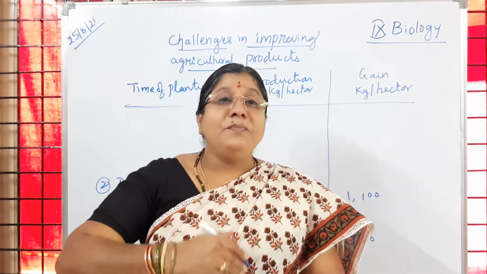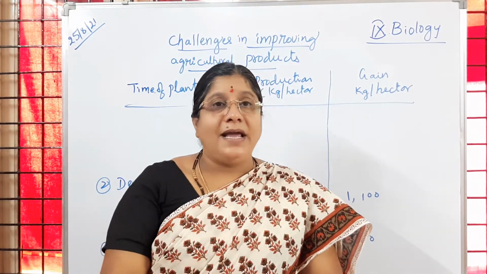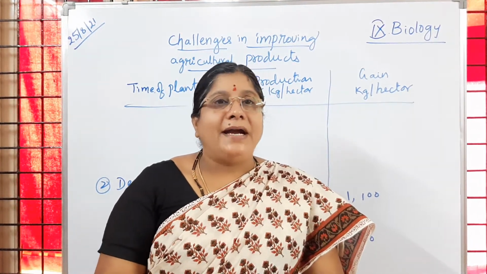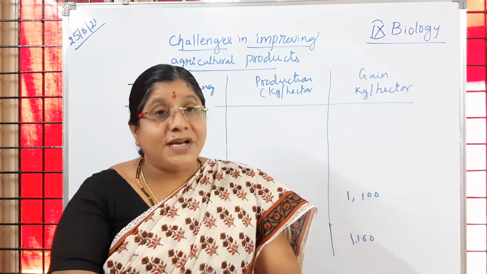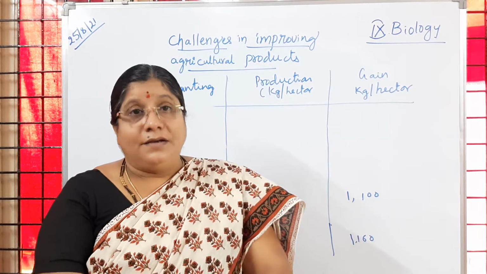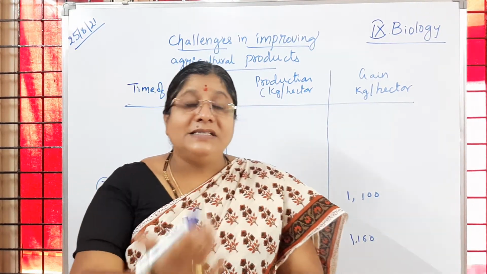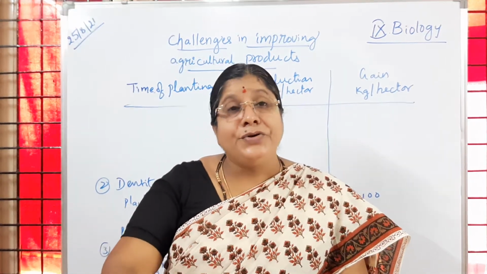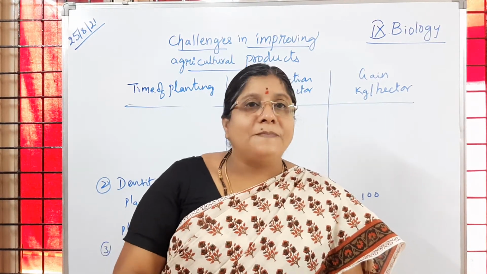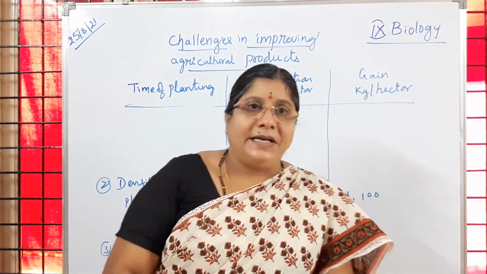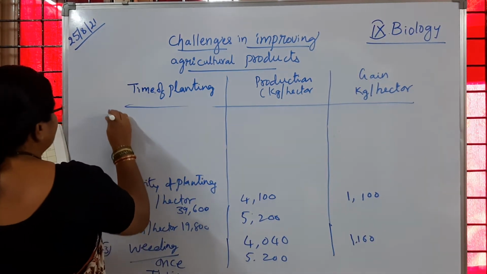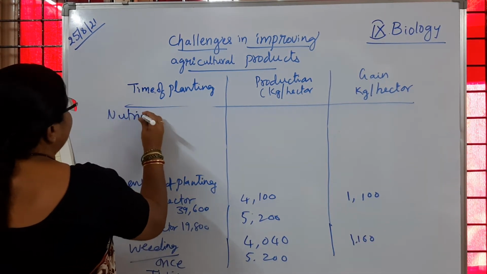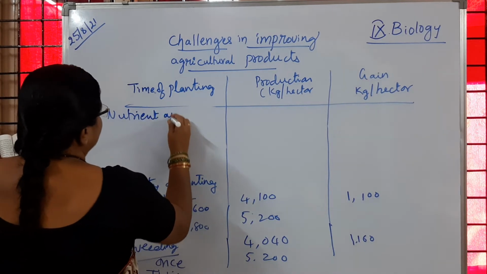Then to make the soil more and more fertile, the farmer is going to add fertilizers or nutrient supplements to the fields, so that the soil is enriched with nutrients. Those nutrients are used by the crops, and then the yield will be increased. So here we will learn about nutrient application.